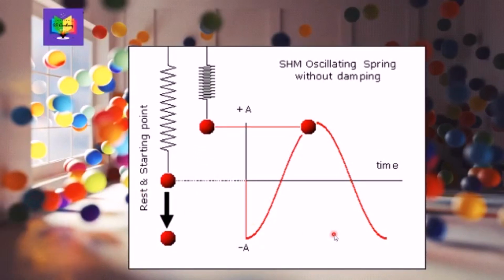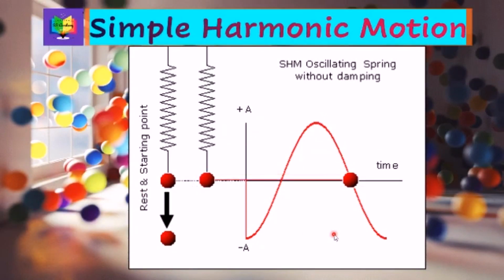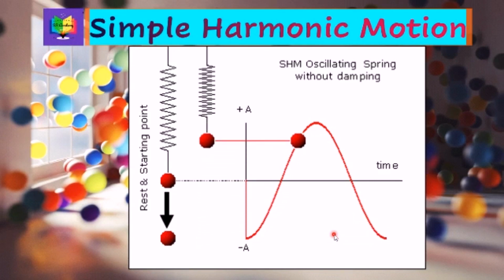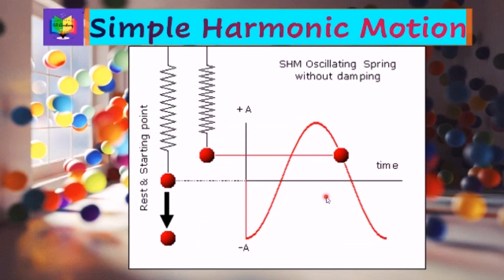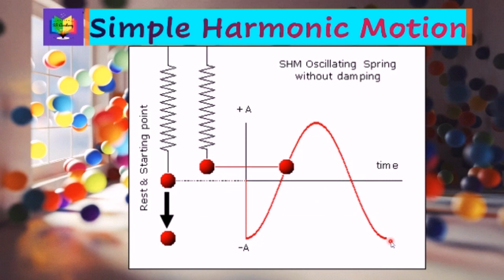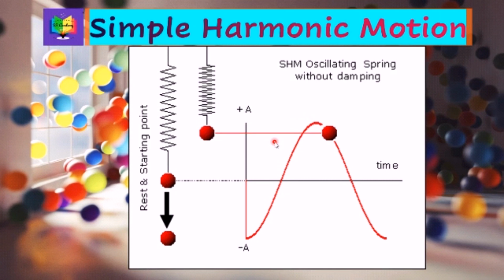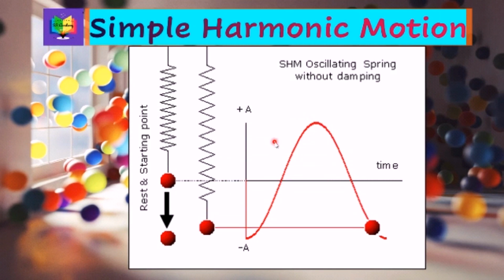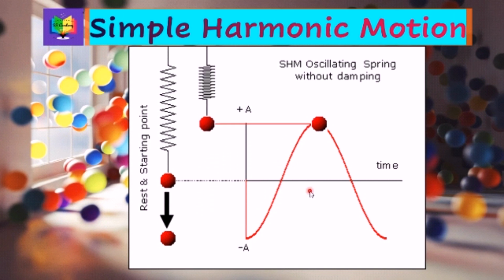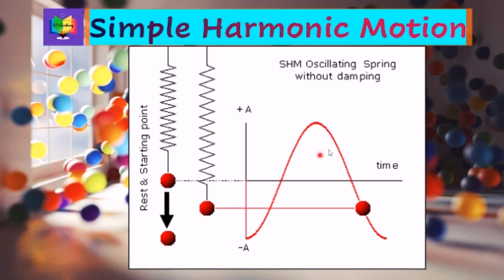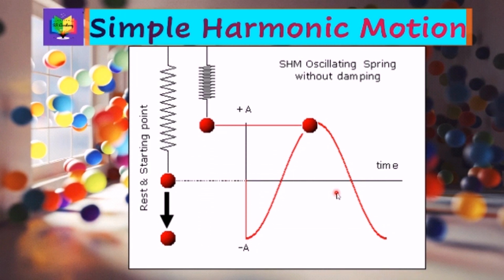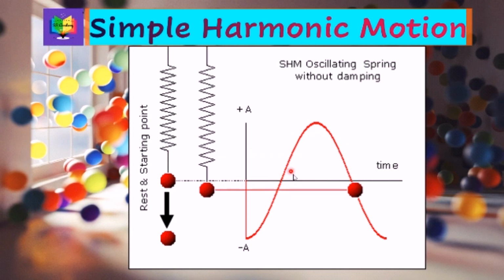In physics and mechanics, simple harmonic motion is a special type of periodic motion. The restoring force on the moving object is directly proportional to the displacement x and is always directed towards the mean or equilibrium position. This elastic restoring force is given by Hooke's law. An object oscillates sinusoidally, as you can see here, about an equilibrium point, and a graph of position against time is like a sine wave, as can be seen here.